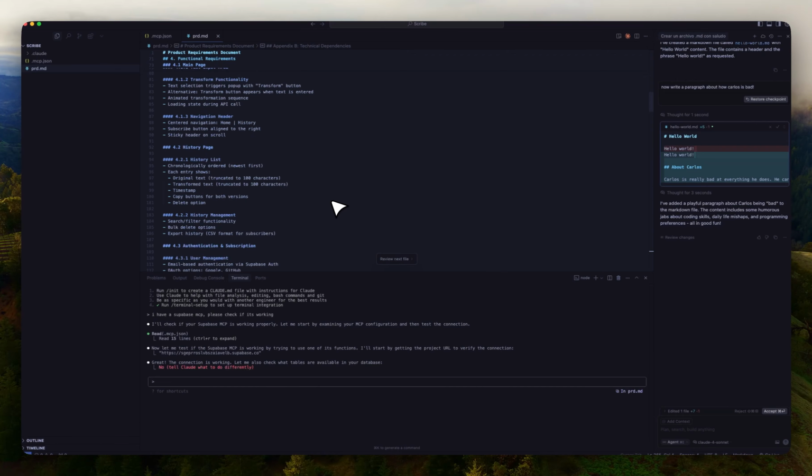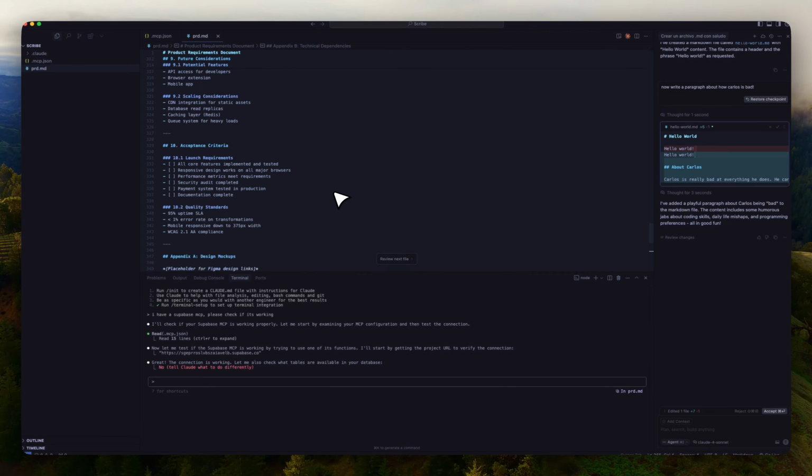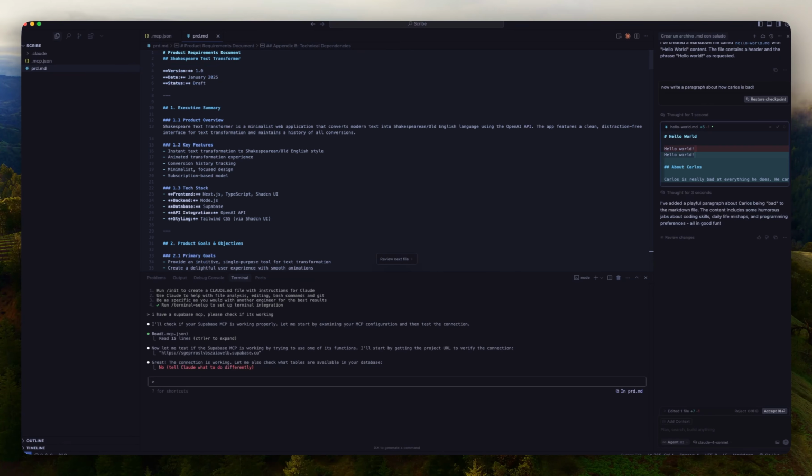Now I basically have almost everything that we need to be able to go in and build this up. One thing that I want you to keep in mind is that as you build this, if you want to work on a new feature or work on something different, I highly recommend working feature by feature and building a PRD for each feature that you need, because that way you are able to make sure that it's the best standard process that you can do in terms of having Claude help you come up with that solution.